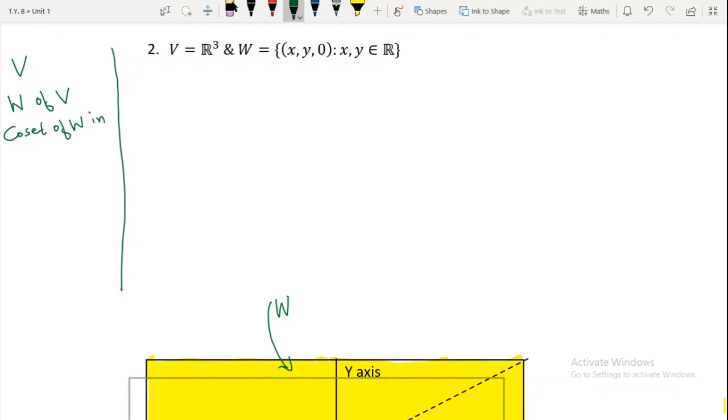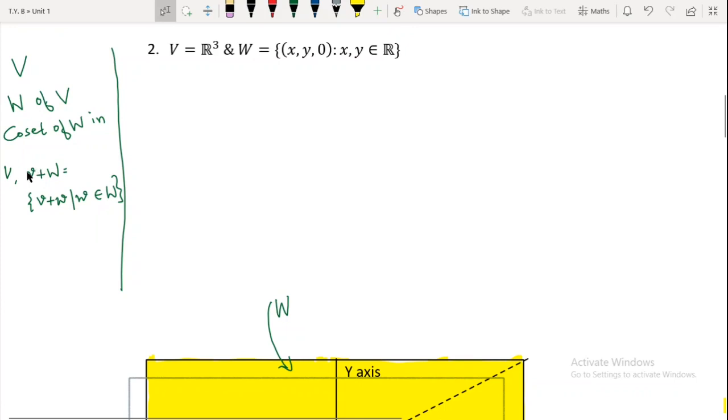is nothing but the set of the form v plus W, which is equal to the set of all v plus small w such that this small w belongs to W. So this is called the coset of W in our vector space V, where this small v is called the representative of the coset.